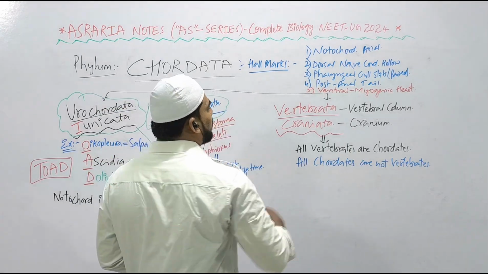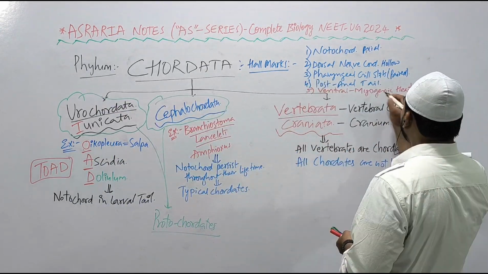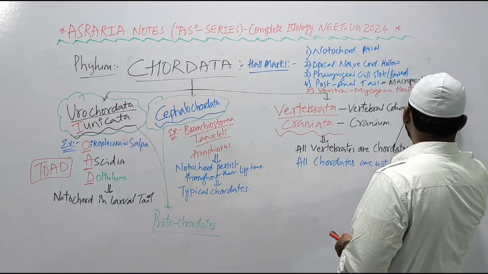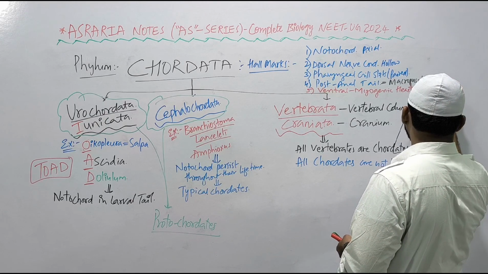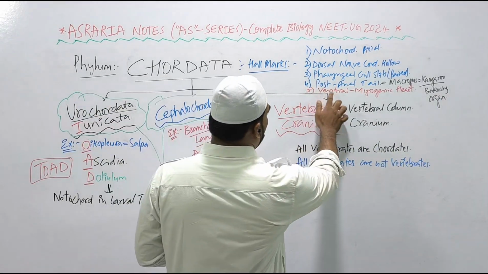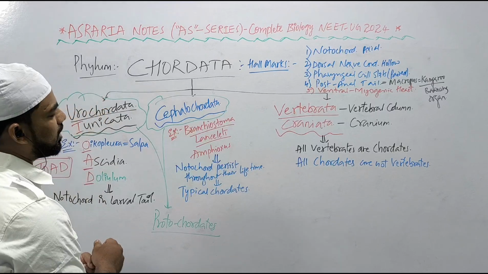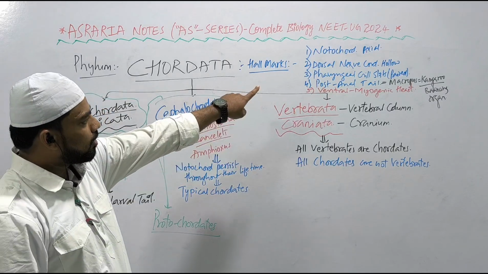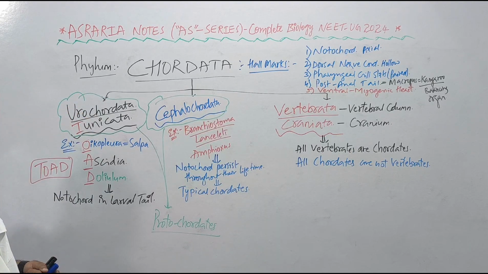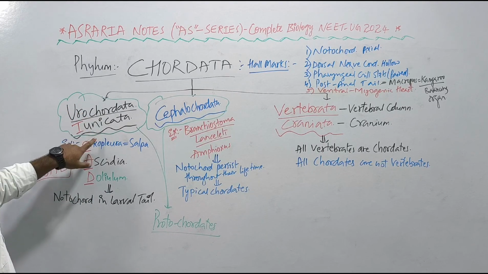In human beings, it is absent. But in the kangaroo, Macropus, the post-anal tail is a balancing organ, right? And the fifth one is the ventral myogenic heart. So these are the hallmarks of chordates: axial notochord, dorsal hollow nerve cord, paired pharyngeal gill slits, post-anal tail, and ventral myogenic heart. The phylum Chordata is divided into three. Urochordata, also known as Tunicata, why?